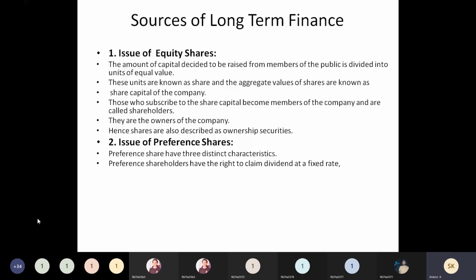In case any company is going to be in losses in one year, what happens? They are not going to pay dividend in that year. No? So in the next year, if they are going to earn profits, in such case, they are not going to add previous year's dividend in case of non-cumulative preference. So this is what you have to identify, whether the company is issuing cumulative preference shares or non-cumulative preference shares, while investing your amount in the company.